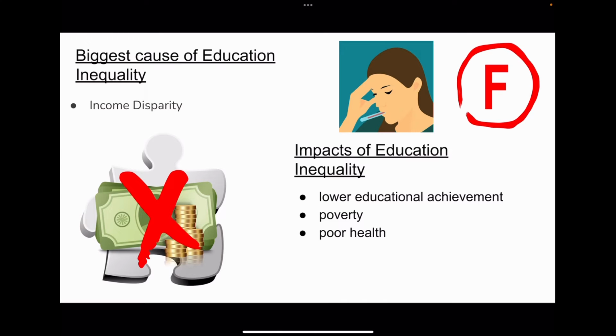What is education inequality? It refers to students who may have the same potential, but one scoring better than the other due to a myriad of factors. One of them, and the one our solution targets, is the problem of income disparity.